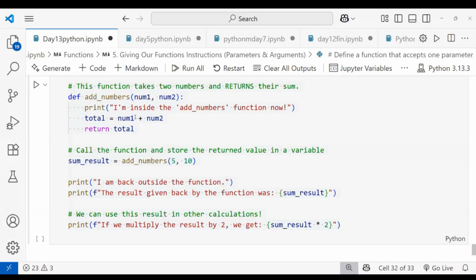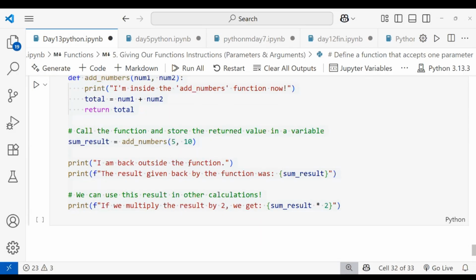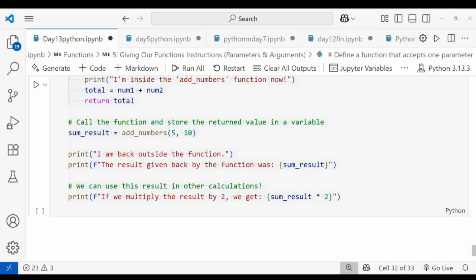So finally, I am inside the add numbers function now. And after this add numbers, I have to print, I'm back outside the function. Then I have to print the result. 5 plus 10 is 15. Then you have to print. If you multiply the result by 2, we get the result into 2, that is 15 into 2, nothing but 30.